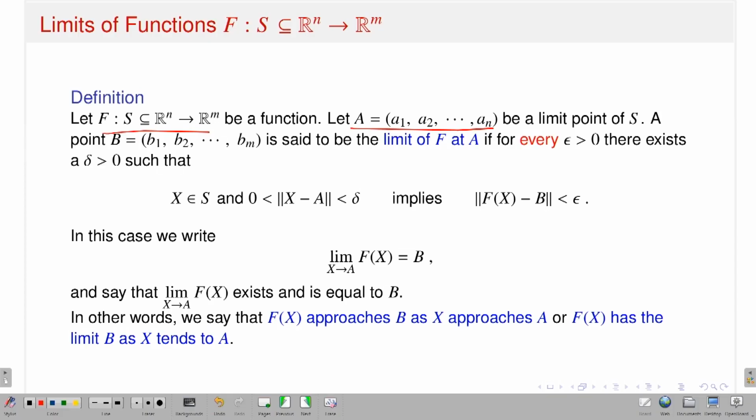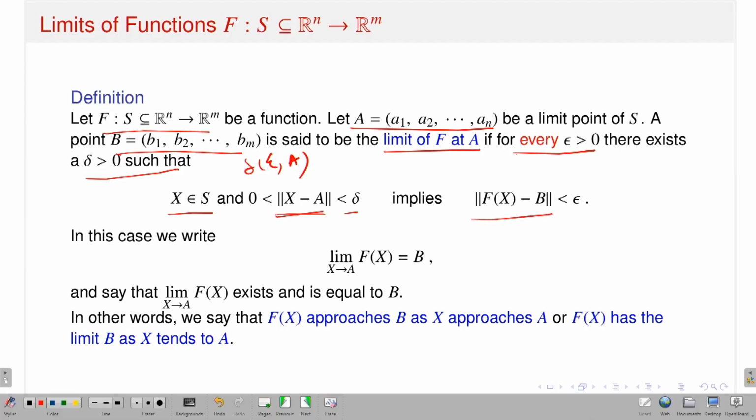Okay, so now I am saying that a point B, capital B, which is (b1, b2, ..., bm), is said to be a limit of capital F at a if for every epsilon there exists a delta, and again that delta depends on epsilon and at the point A, such that if capital X belongs to S, such that norm of x minus a is less than delta, but remember norm of x minus a is strictly greater than 0. That means x cannot contain the point capital A. That is very important, which should imply that norm of F(x) minus b is less than epsilon.